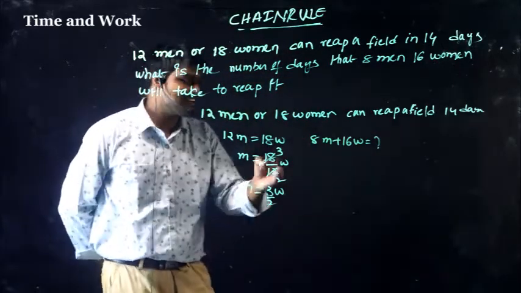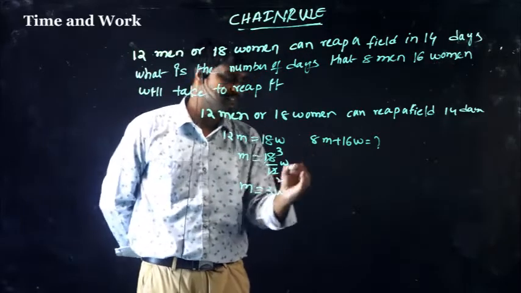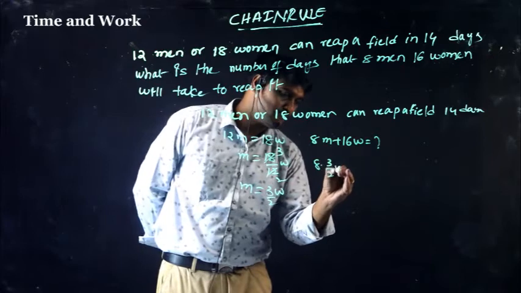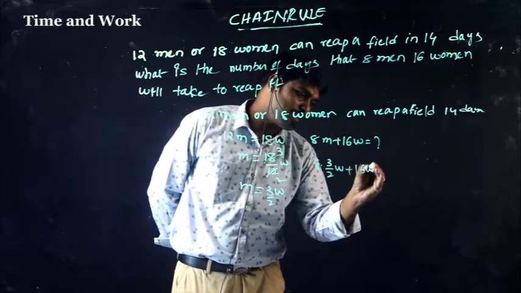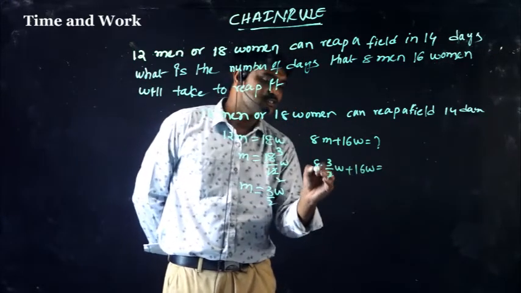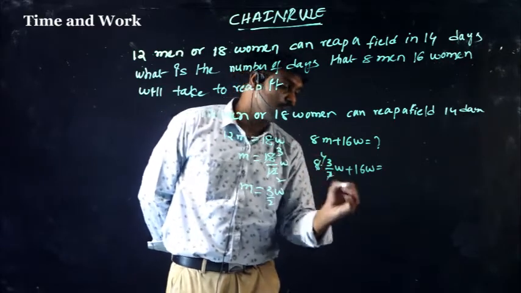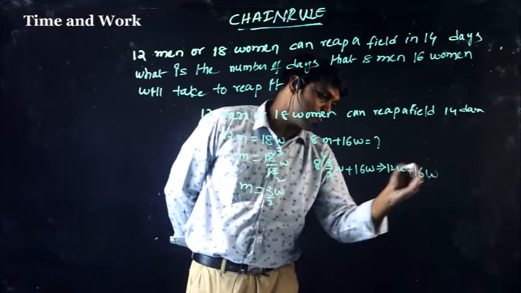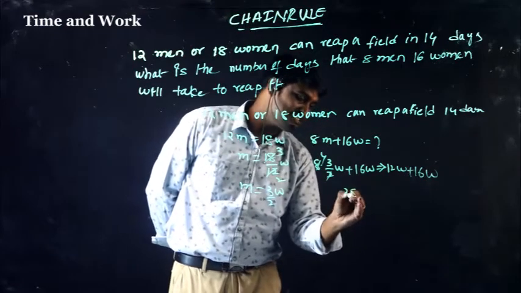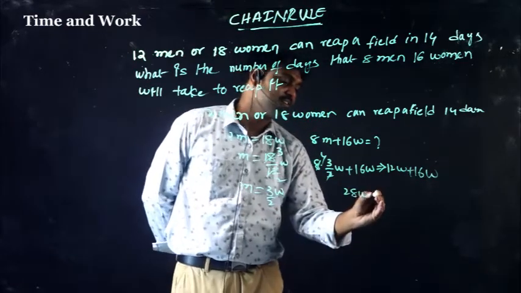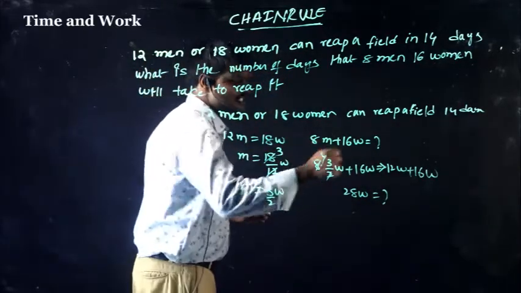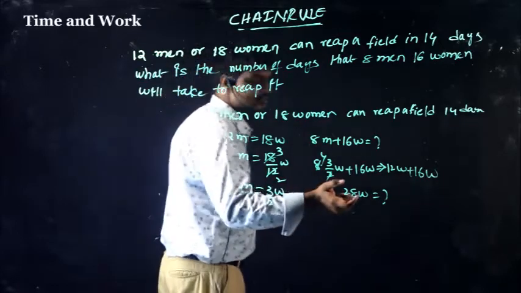Here, convert into women. So 8 into 3 by 2 women plus 16 women, that is 4 into 3, 12 women plus 16 women, so that is 28 women. So 8 men plus 16 women convert into 28 women.